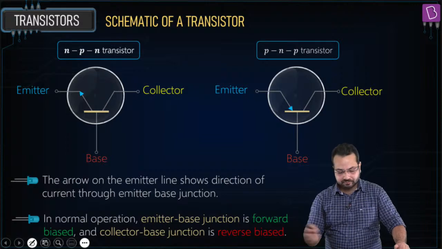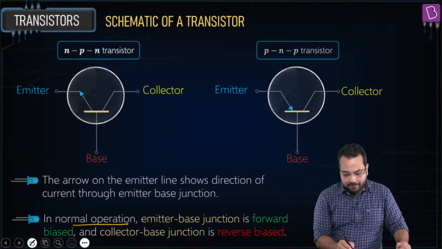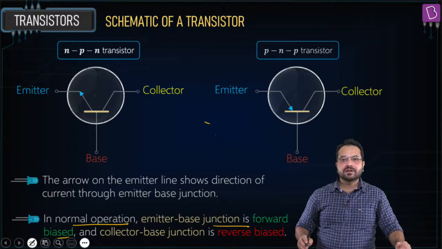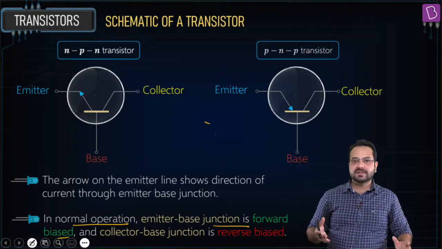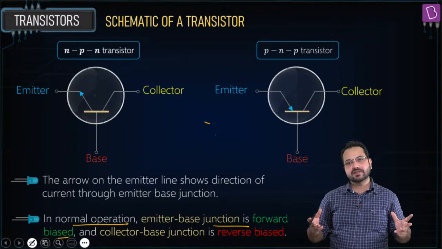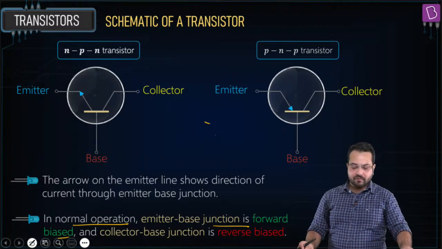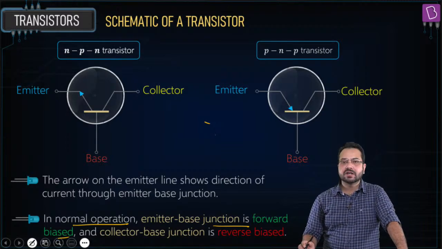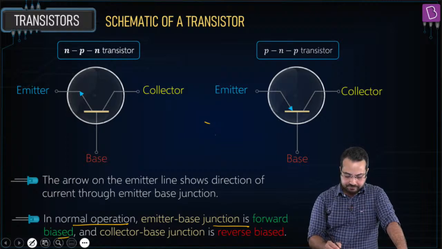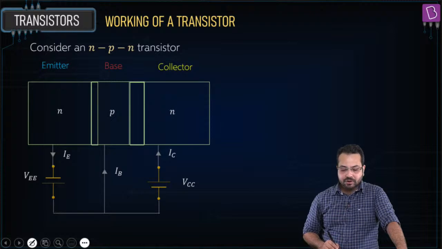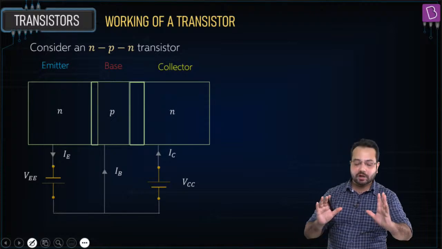Clear? Okay. Now in normal operation, the emitter base junction is forward biased and the collector base junction is reverse biased. This is something we call the active state of the transistor, and we are going to talk about different states of the transistor. But in normal operation, the emitter base junction is forward biased and the collector base junction is reverse biased. Okay, now let's try to understand how a transistor works. What is the working of a transistor?